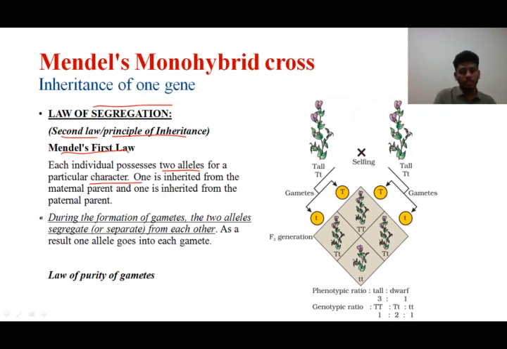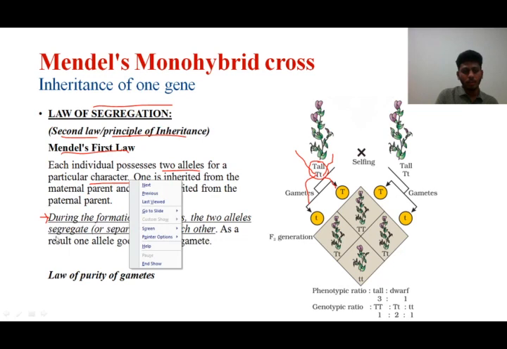The law states that during the formation of gametes, look here. Here is an individual, capital T and small t. The capital T, say, it has got from the father and the small t from the mother. When the gametes are forming for this individual, the capital T gets separated and the small t gets separated. The capital T has come here, the small t has come here.